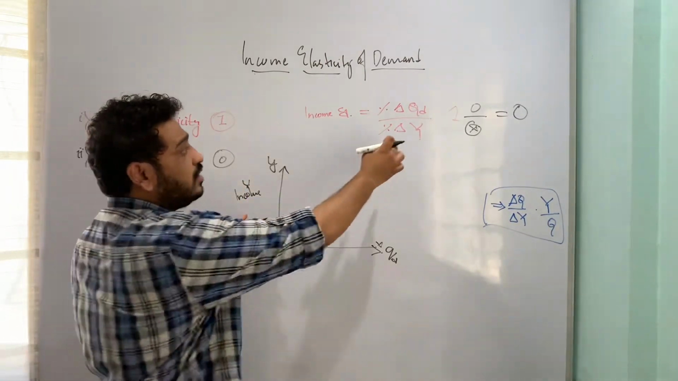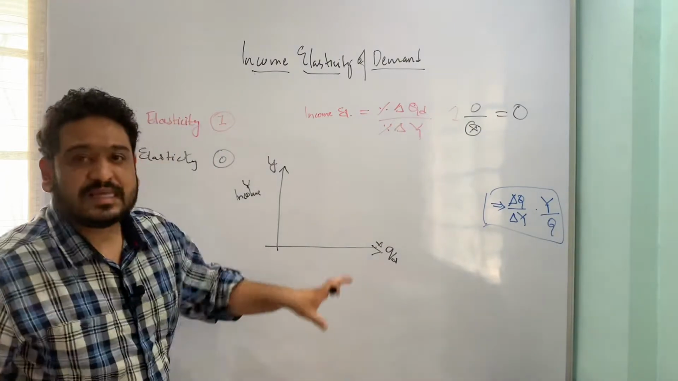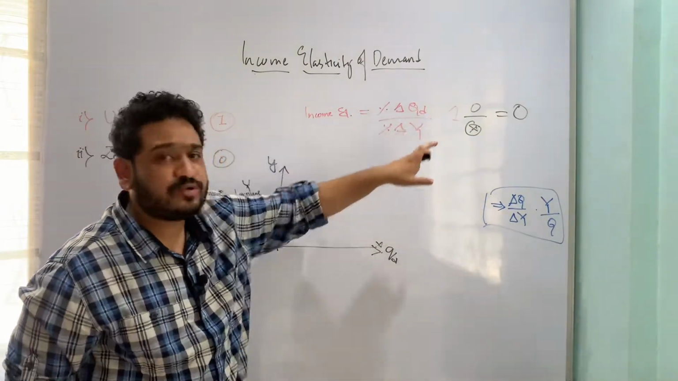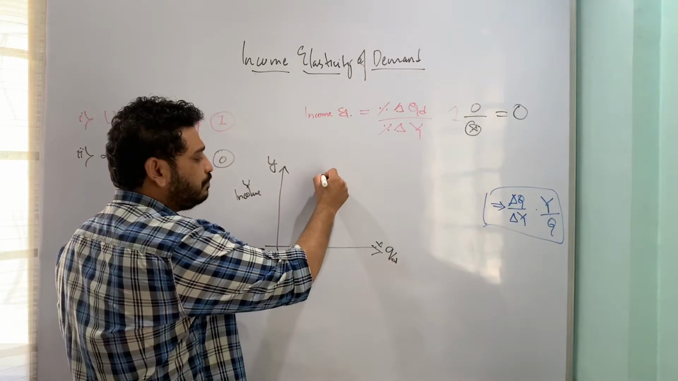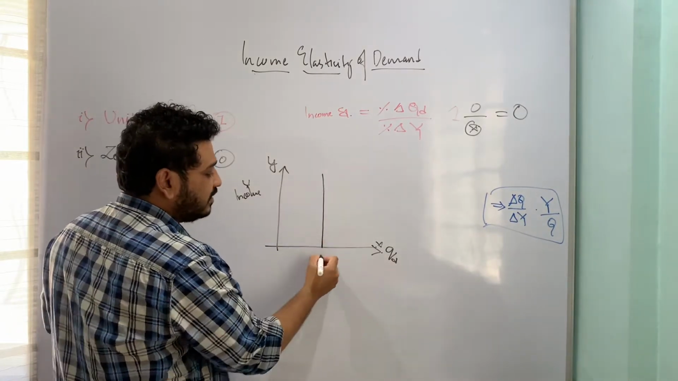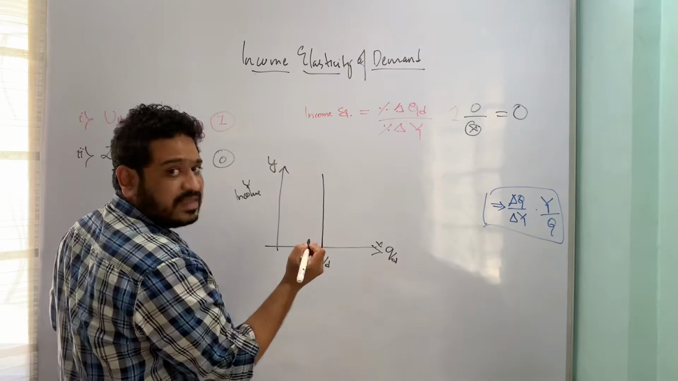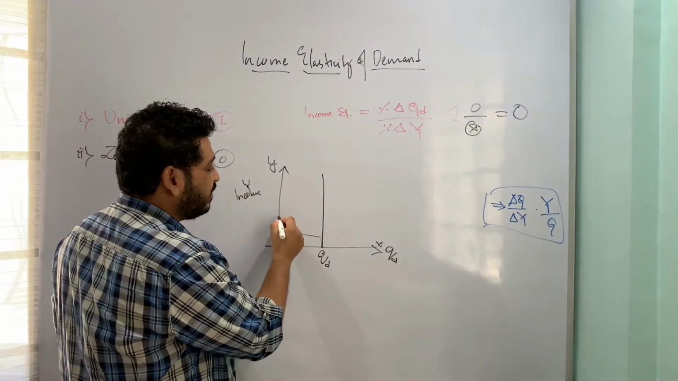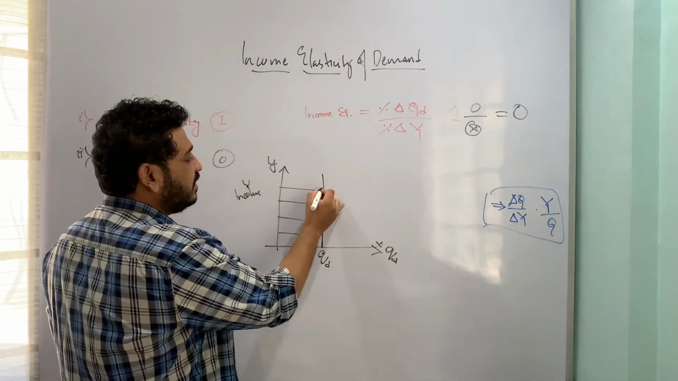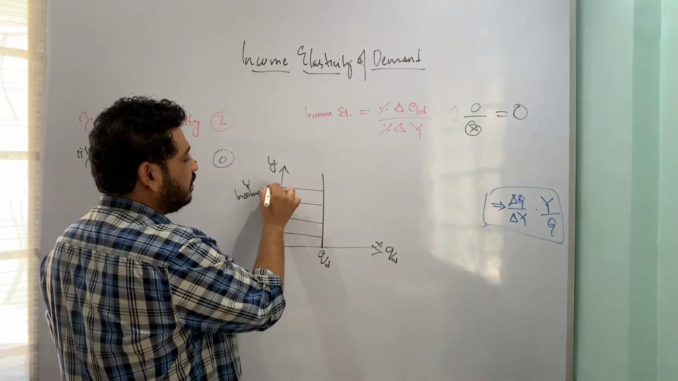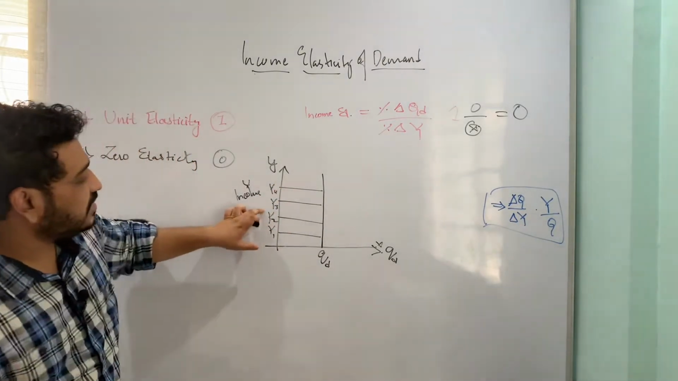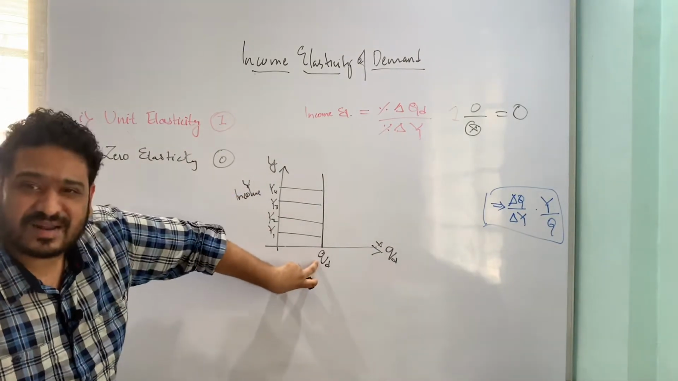So I want quantity demanded to be 0 so that the entire ratio becomes 0, whatever the underlying change in income. This means the curve will look like this. This means quantity demanded remains constant irrespective of any changes in income. So this is, for example, say y1, this is y2, y3, y4. With change in income, the underlying quantity demanded remains same.